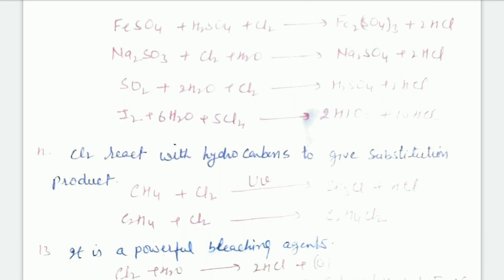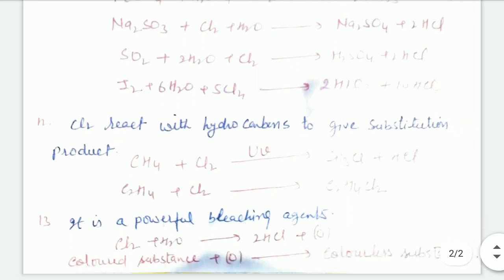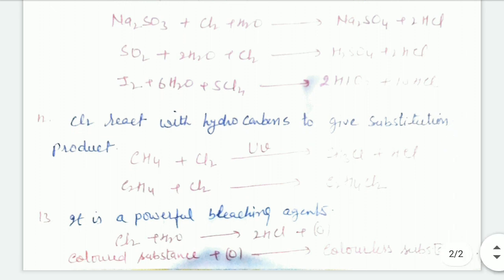Chlorine reacts with hydrocarbons to give substitution products, like methane reacting with chlorine in ultraviolet rays to form methyl chloride and HCl. With excess chlorine, it replaces all four hydrogens and forms carbon tetrachloride. It also reacts with alkenes, like C2H4 combined with Cl2 to form C2H4Cl2. It means addition reaction, so addition reaction.